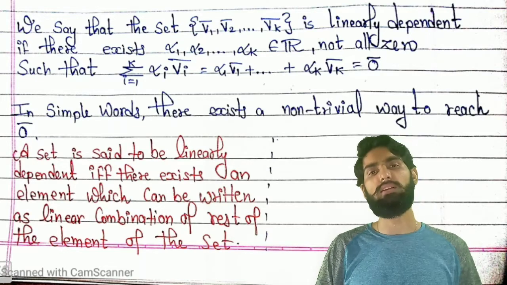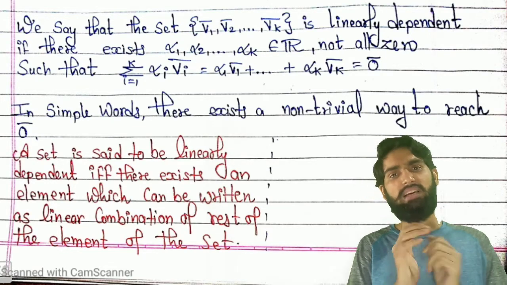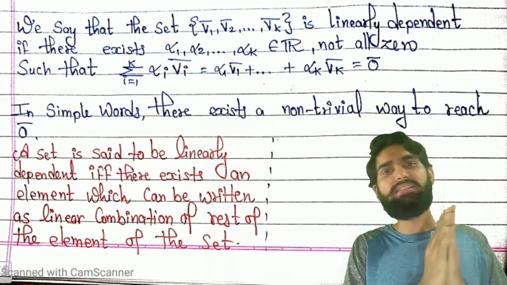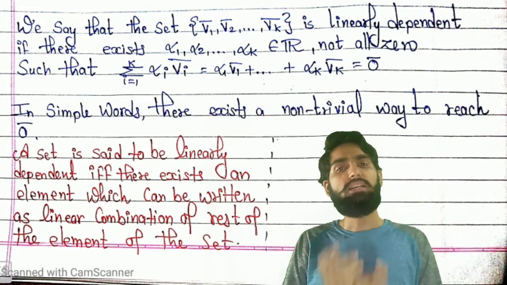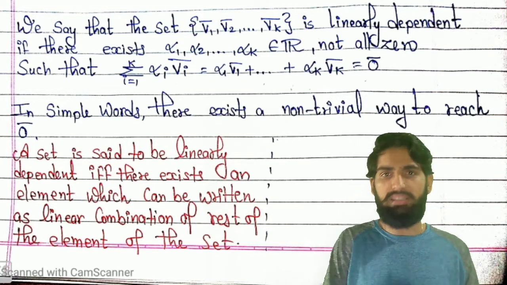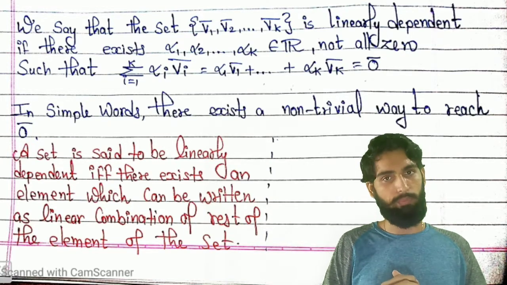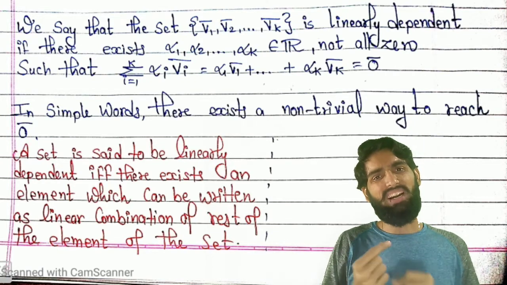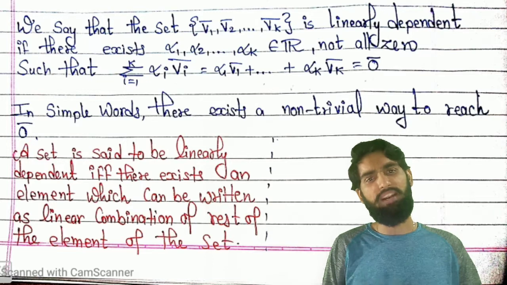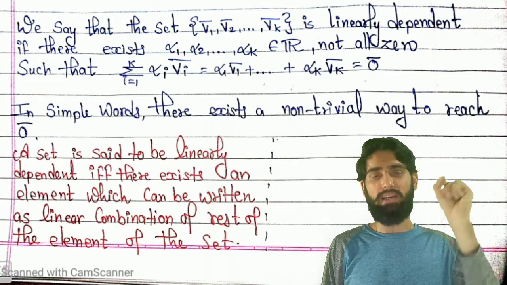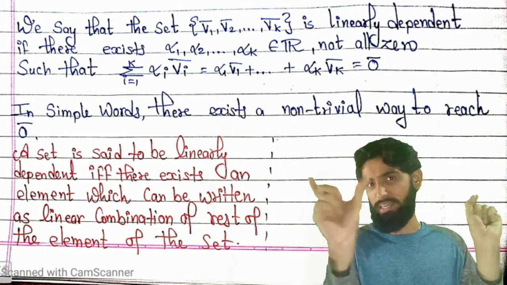Let us revise this once. We say that the given set is linearly dependent if there exist some real numbers alphas, not all of them 0, such that when you make the linear combination, your answer is 0 bar. With this definition, we are going to connect it to the definition from the previous lecture. In the previous class, we learned that an element is linearly dependent on a set.